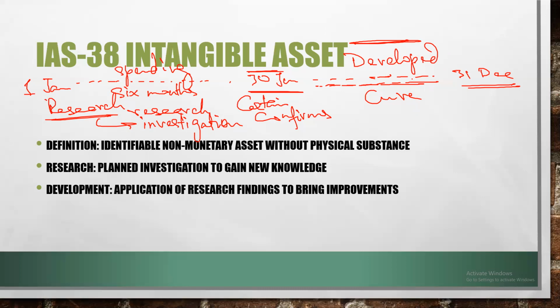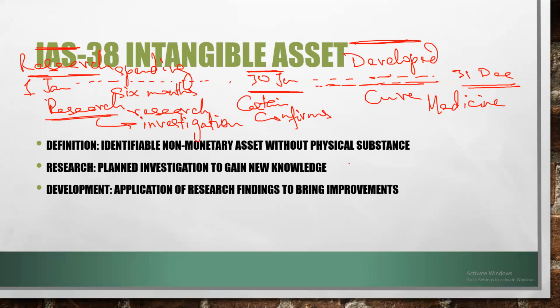So in the next 6 months, they actually developed the medicine or vaccination. But in the first 6 months, all they did was perform research.